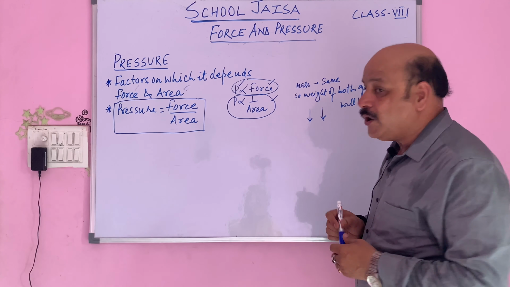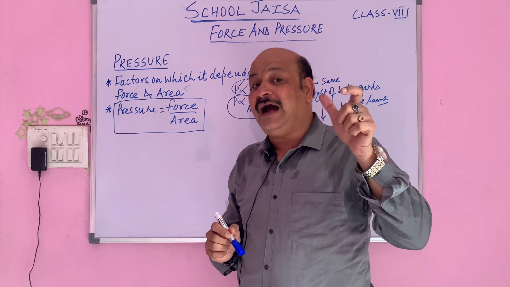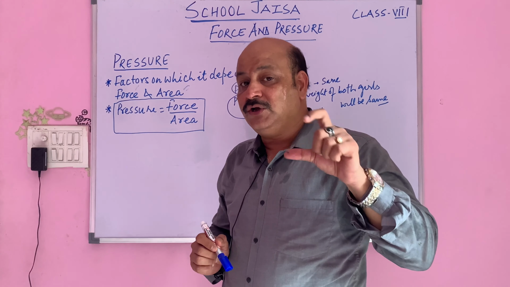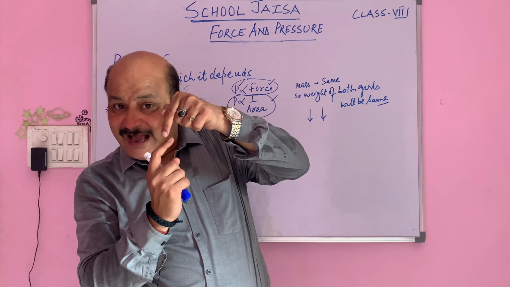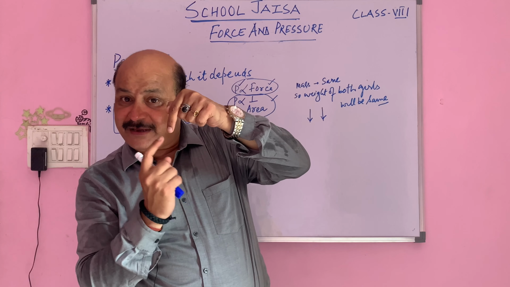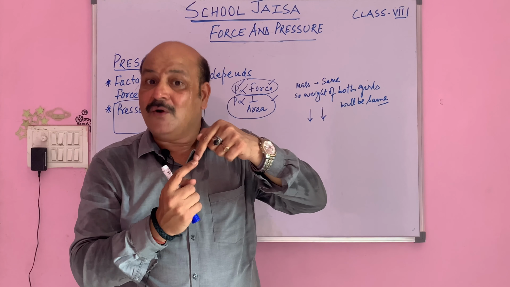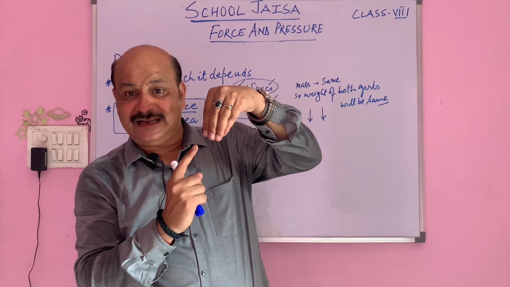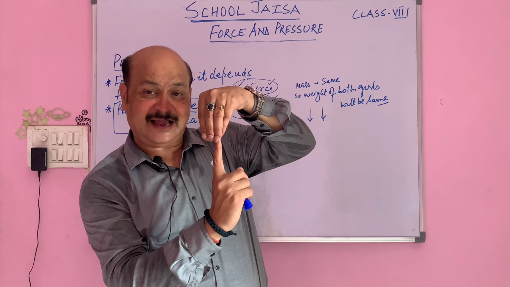But since one girl has the sandal with the pencil heel and the other has the broad heel, the girl with the pencil heel sandal has less area coming in contact with the wet soil, whereas the other girl whose sandal has the broad heel has more area coming in contact with the soil.